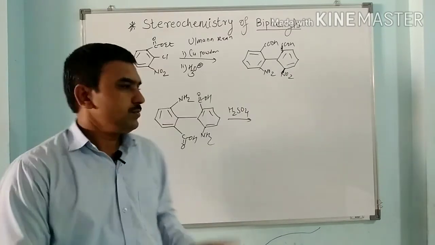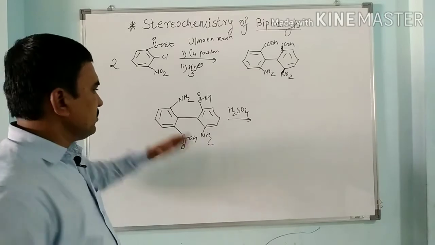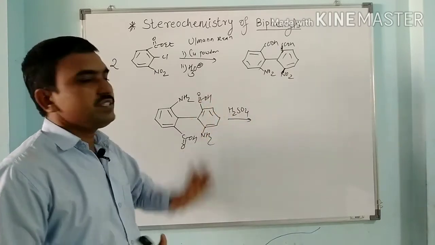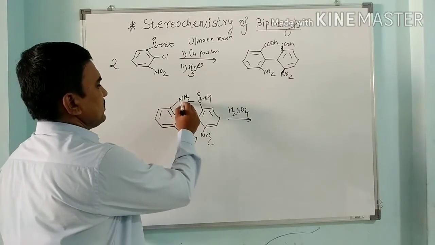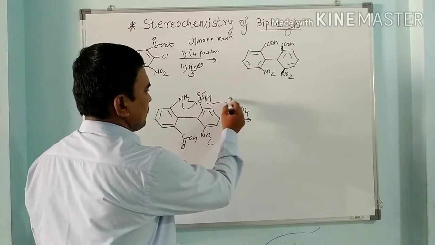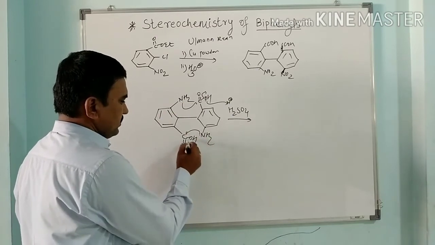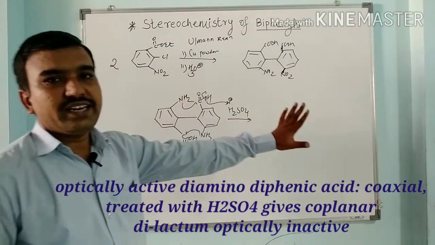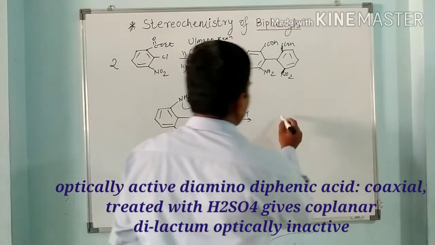If we see the example of diaminodiphenic acid, here it is chiral because this ring and this ring lie in a perpendicular form. So it is chiral, but when it is treated with sulfuric acid, it undergoes a condensation reaction and loses water molecules. This attacks here and this undergoes protonation. So there is a cyclization taking place. Here also this water molecule, this oxygen takes an H plus ion from the sulfuric acid. So it gives a dilactam compound, and the dilactam is optically inactive because it lies in one plane.